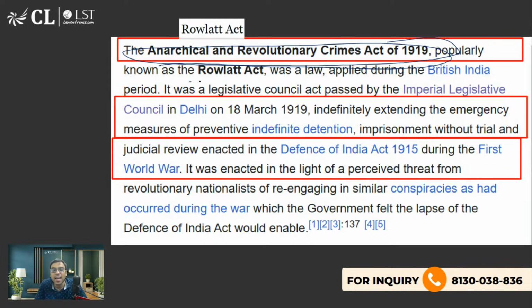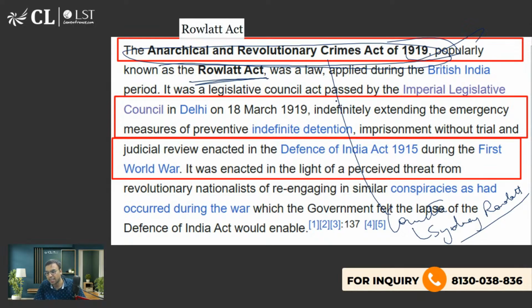It is called the Rowlatt Act because the committee that was formed was headed by Sidney Rowlatt. That is why it is famously called the Rowlatt Act, but originally the name was Anarchical and Revolutionary Crimes Act 1919. Maybe they can ask. So read it once or twice. This was actually to curb the revolutionary activities of young Indians.